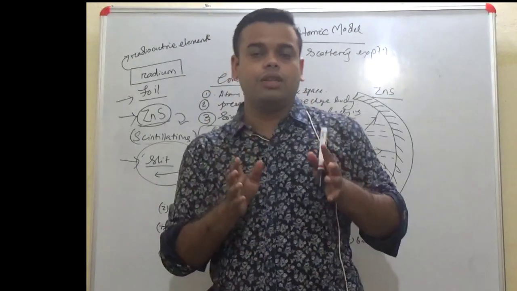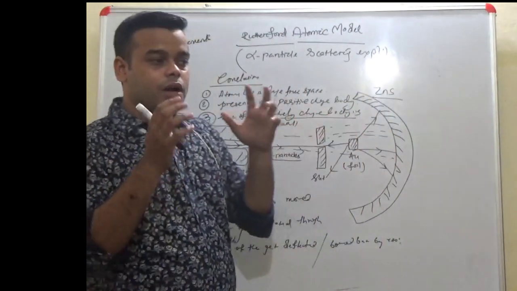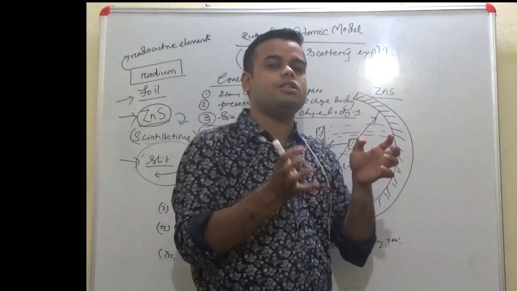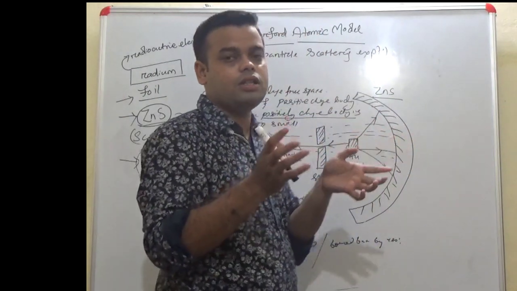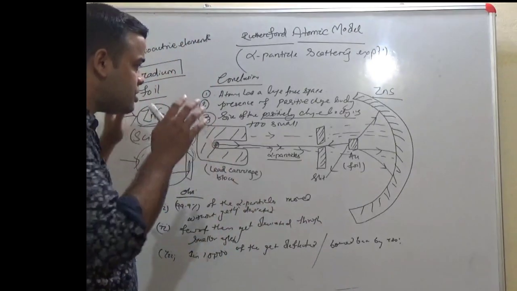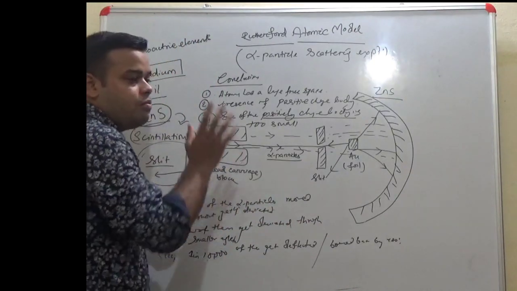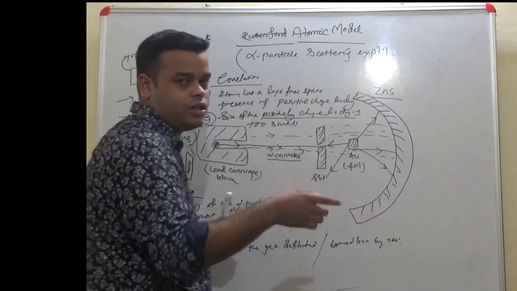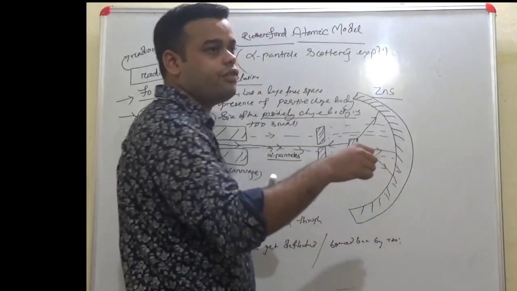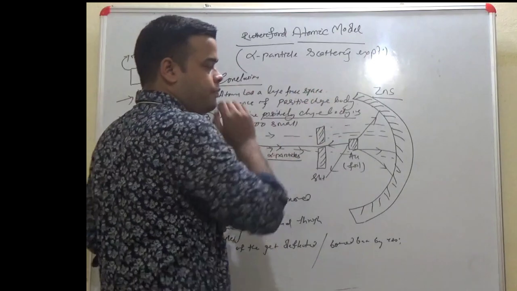We know that two like charged particles repel each other, while two unlike charged particles attract each other. So if the movement of positively charged alpha particles is somehow deviated, there must be a presence of a positively charged body.